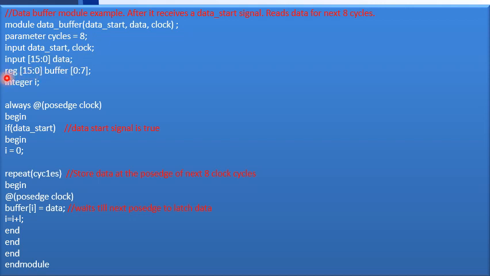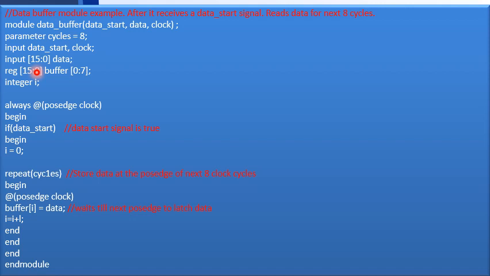Next I am declaring a register called buffer. Here you see 15 down to 0 before the signal buffer, meaning buffer is a 16-bit vector. Since the data that I am receiving is 16-bit data, I have declared buffer as a 16-bit vector, so that data I will be storing in the buffer.